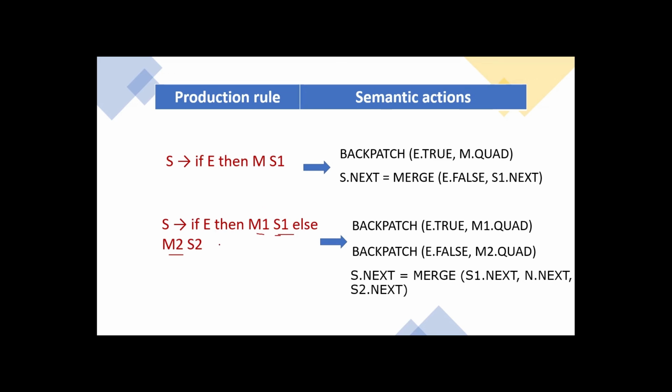If the if block is false, what will be executed? The else block will be executed. So the statements after the else block are what? It is S2. So we have to merge S1.next and S2.next, and we have to merge another variable N.next.